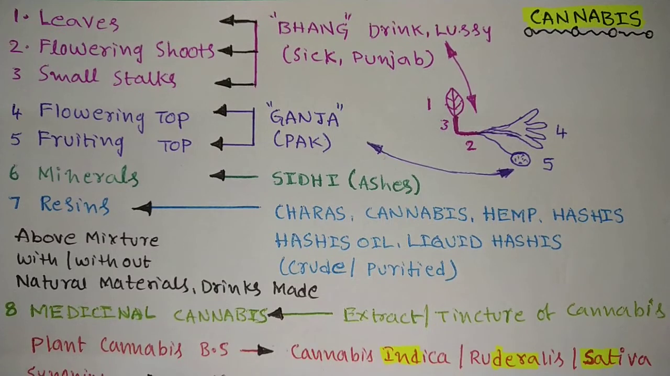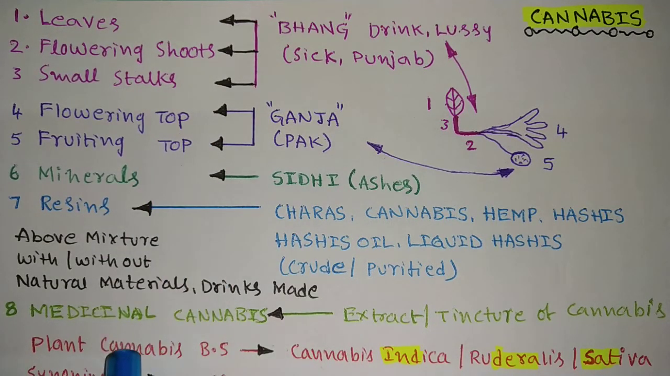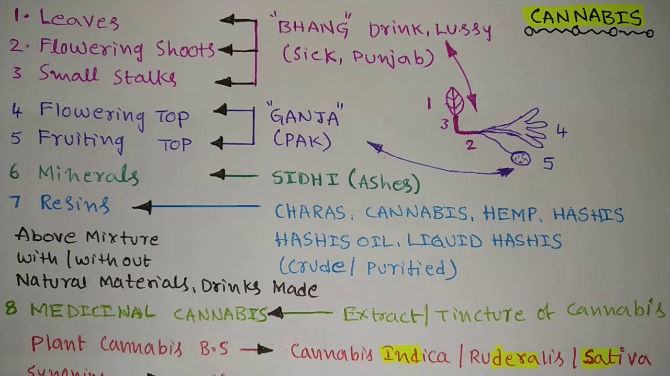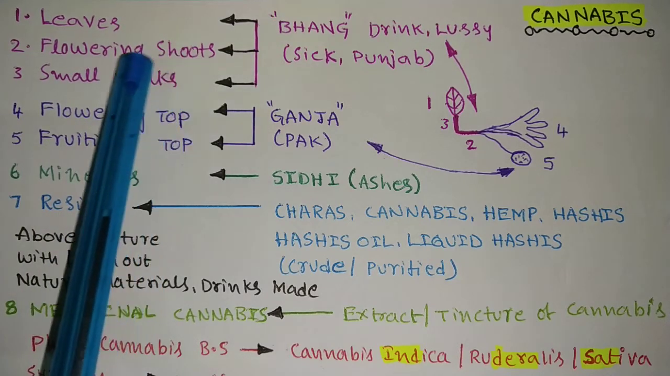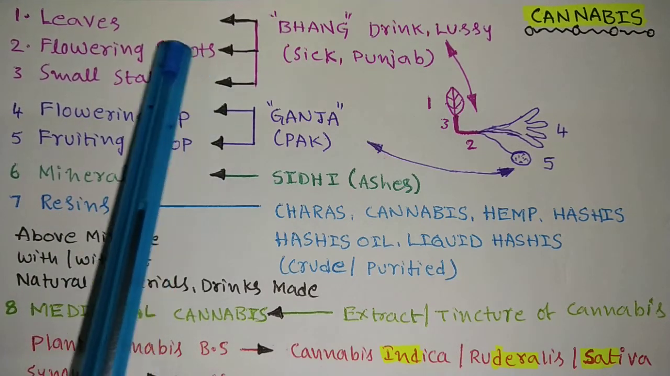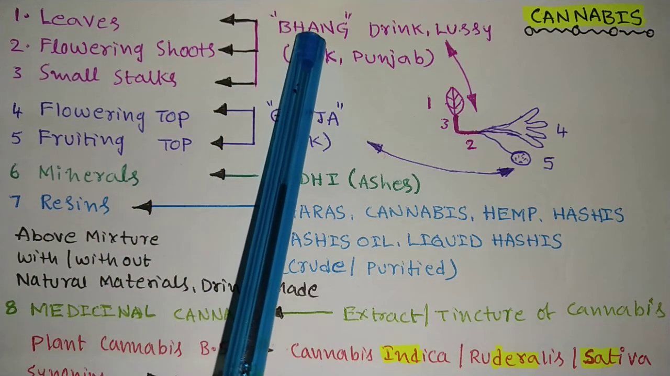See here, these parts they might ask in the exam. Definitely it has appeared a number of times in the pharma competitive examinations. Cannabis plant leaves or flowering shoots, not the flowers, and small stalks are called as bhang.